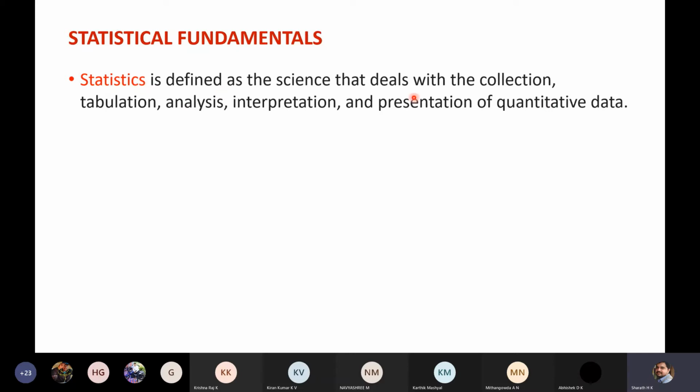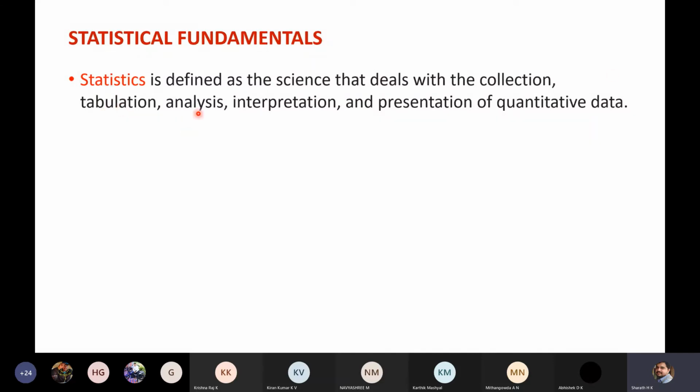Statistics starts from collection. So you have to collect data. Then after collecting data, tabulation is about how you are representing the data. You have to represent the data collected in a form which is easy to read, easy to analyze, easy to interpret. That is tabulation. You may be representing the data in terms of columns and rows, or in terms of points one by one, depending on the priority or a different consideration.